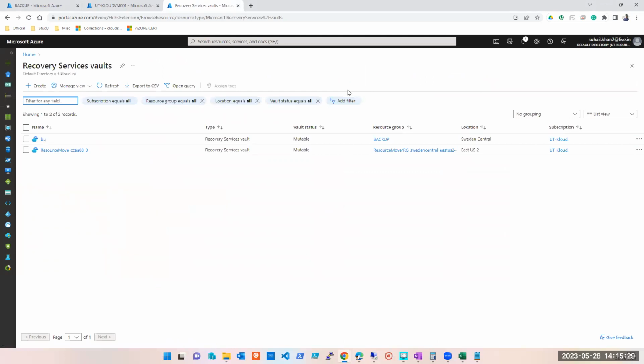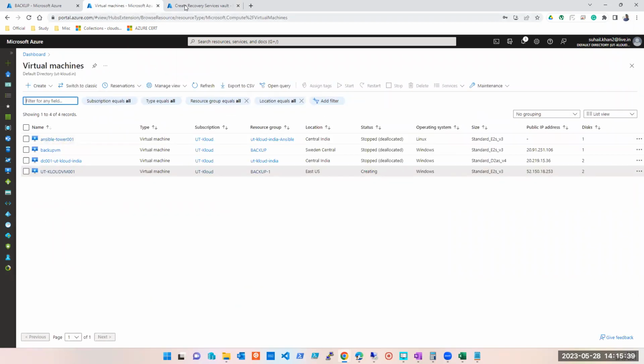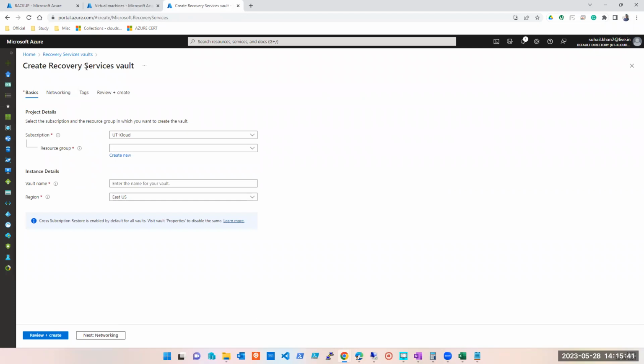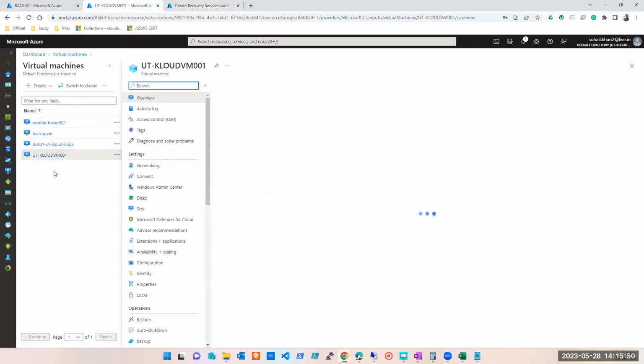So is there any limitation, or can I create it anywhere, any region or anything specific I need to take care of while creating a vault? It should be in the same resource group. Yes. Should be in the same resource group. Did someone say resource group?